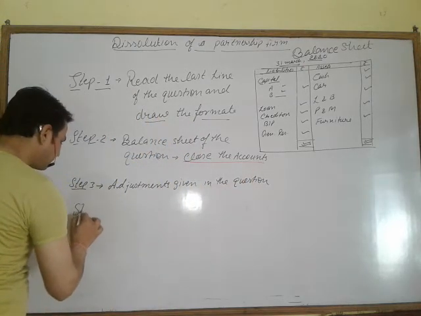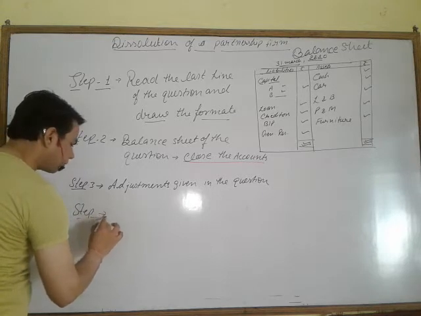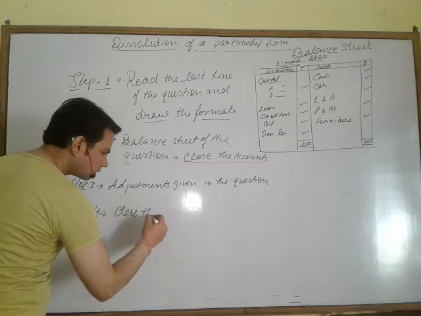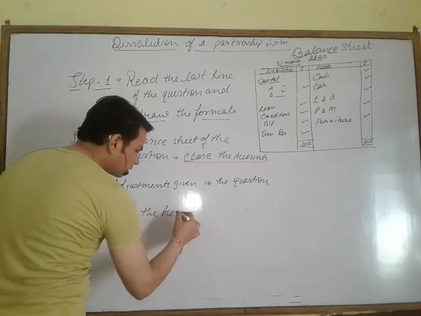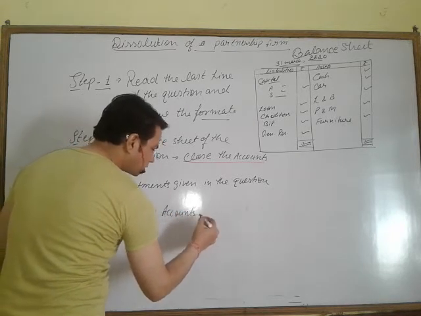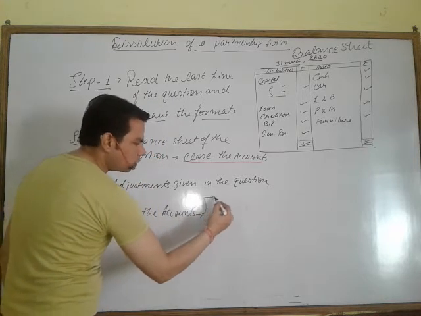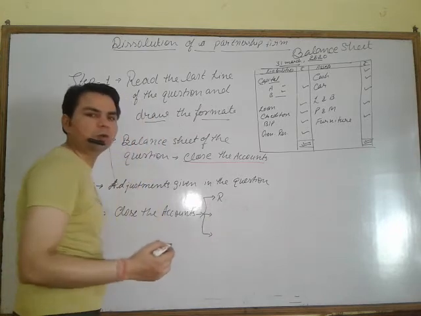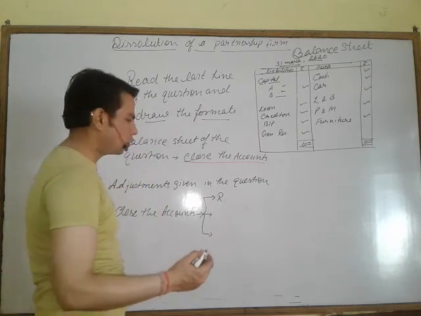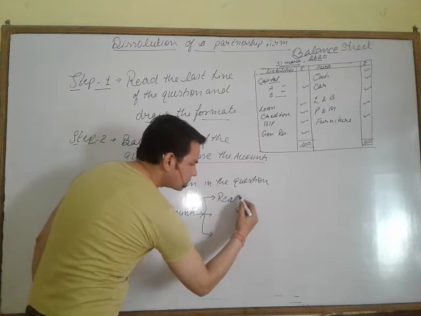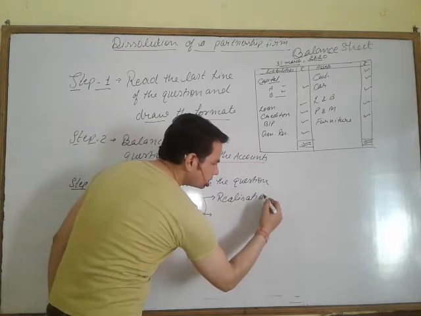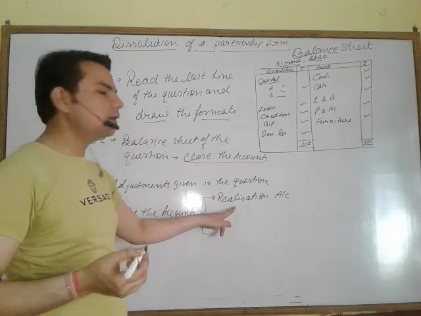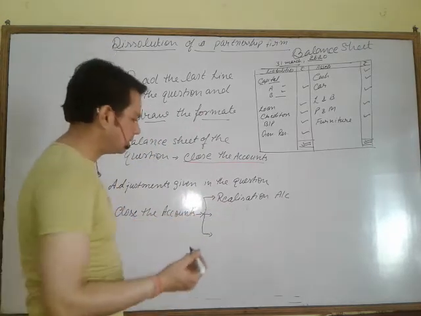After that, step 4. Close the accounts. Which accounts are we talking about here? First, we close the realization account. One account is opened here, the realization account, in which you will realize the assets and the liabilities.